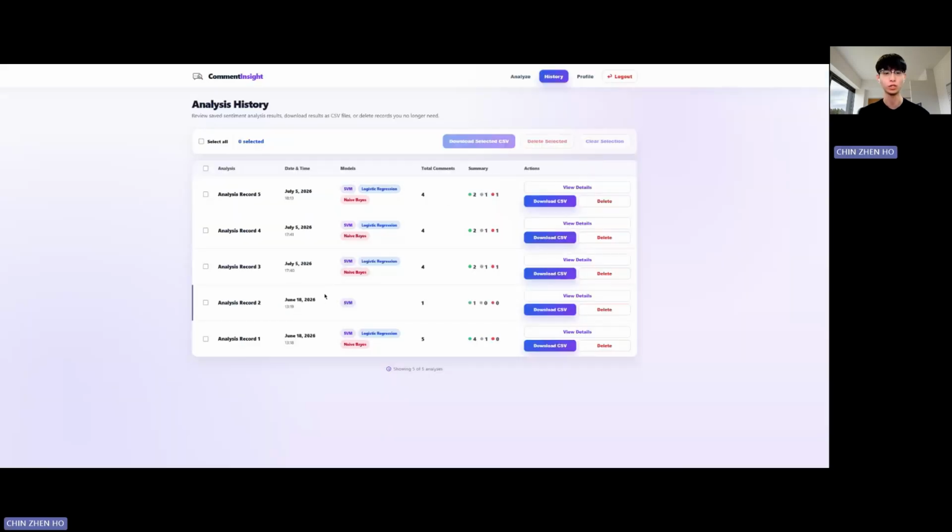And also the record can be downloaded individually as CSV, or I can select them to export them together as one combined CSV file. And also, if a record is no longer needed, I can delete it from the history.